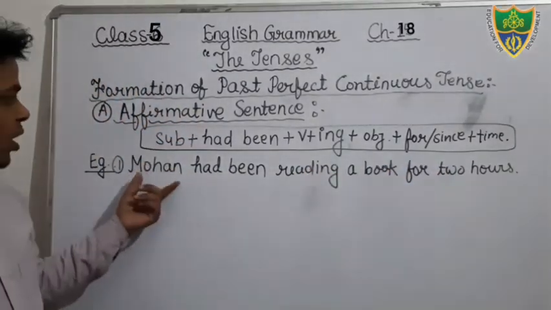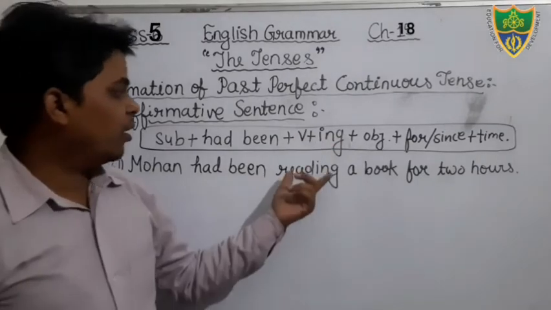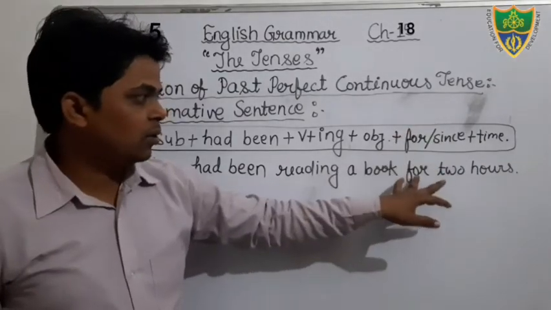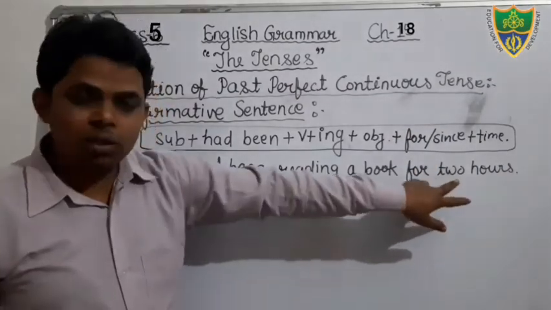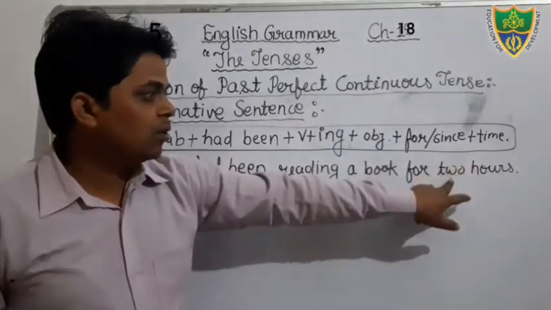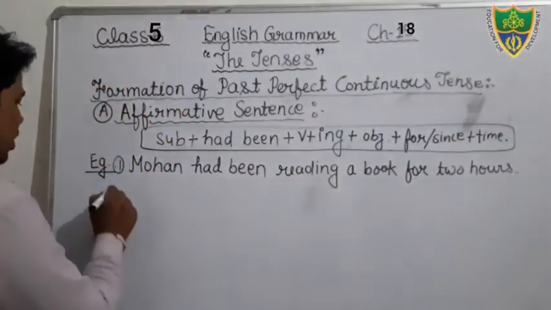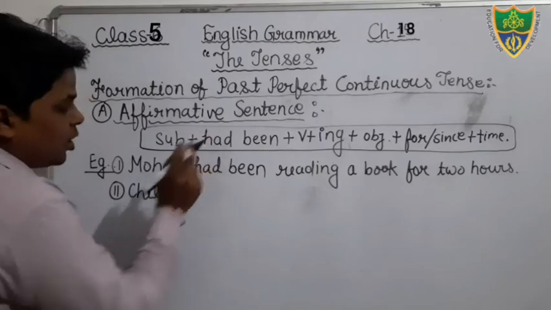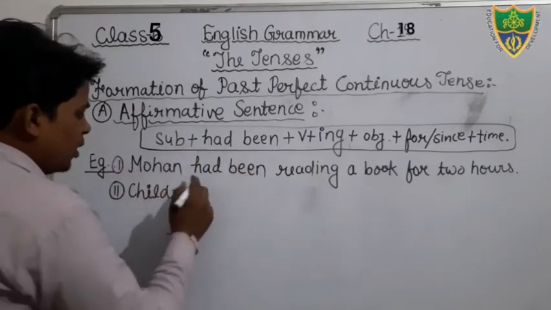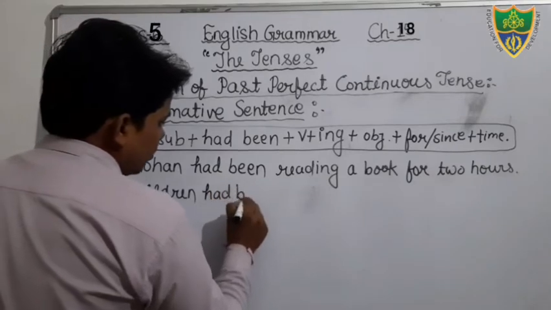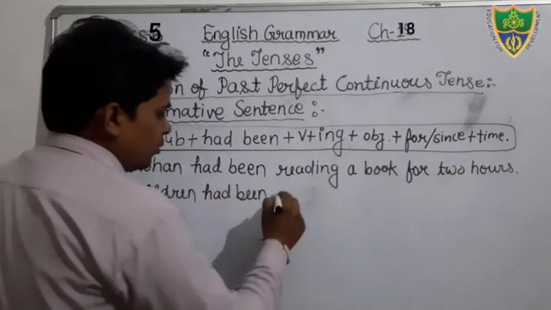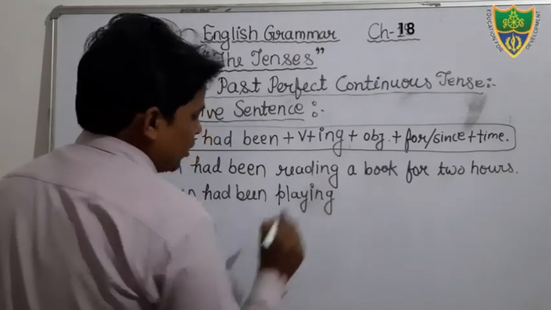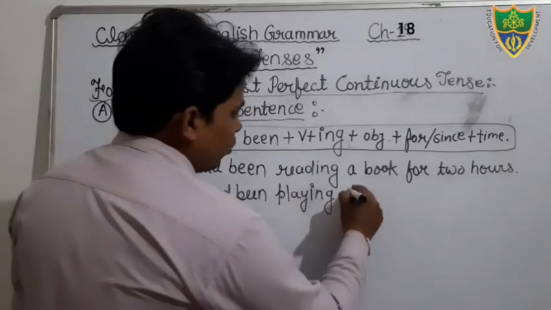Okay, we can see subject is there, helping verb had been is here, and in the verb I have added here ing, then after object, then after that for, because the time is not fixed. Okay, and then after 2 hours. And just see here, another sentence we can see. I am writing the plural subject, children, but in this tense with the plural we will use the same helping verb. Children had been playing. Just see, play is your verb, in which we will add ing, playing. Okay, just see, children had been playing football